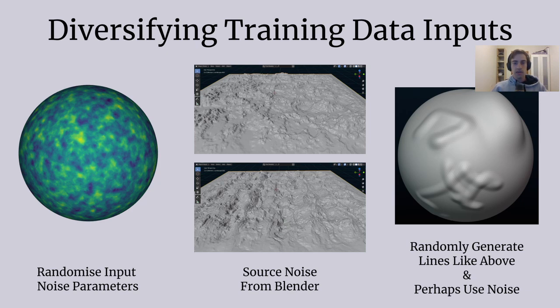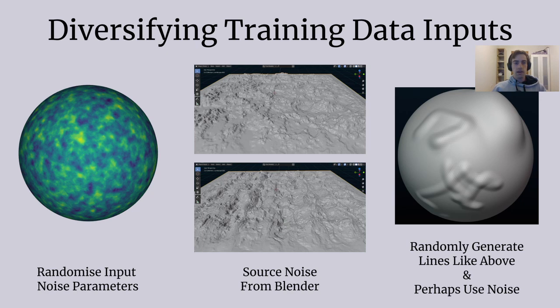I should randomize the noise frequencies and amplitudes of the input noise. Even if some of the noise distributions might not resemble real Earth, it should still be included just to make the model more stable. Blender also has a diverse range of noise tools that are accessible by Python code, which is something I could take advantage of.